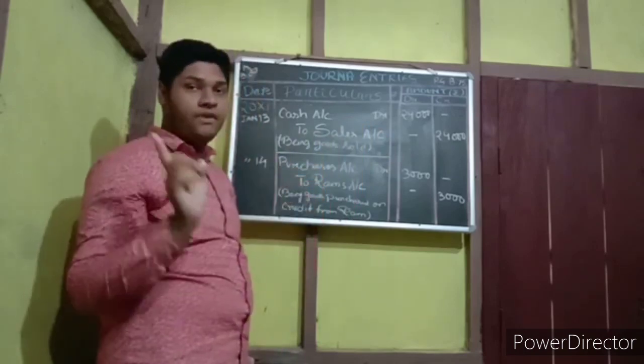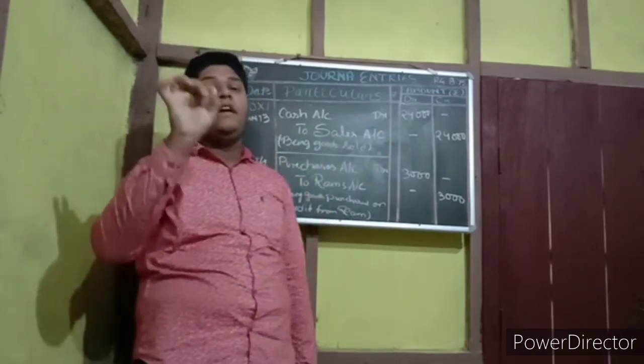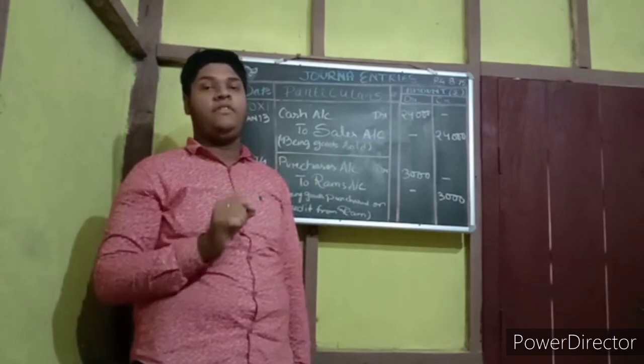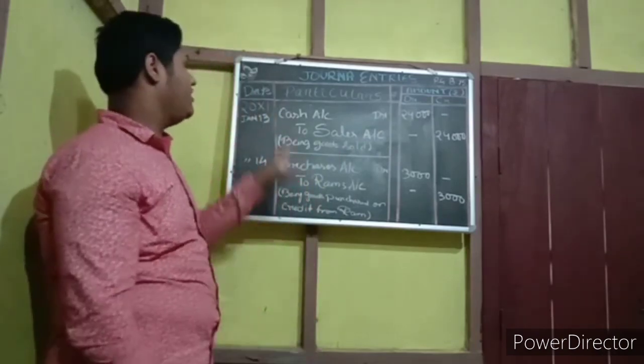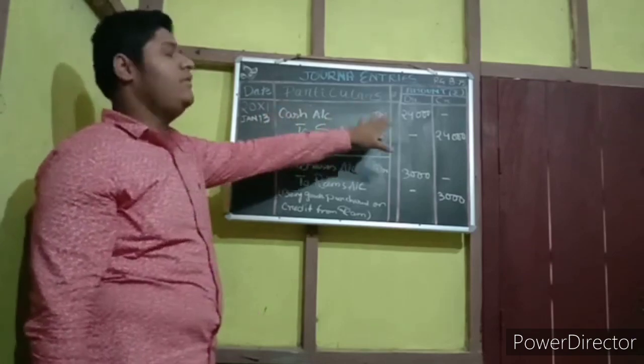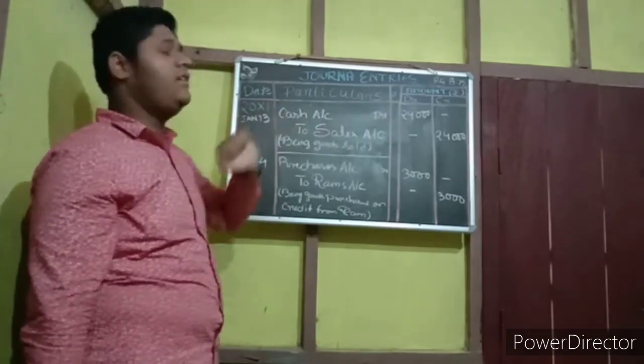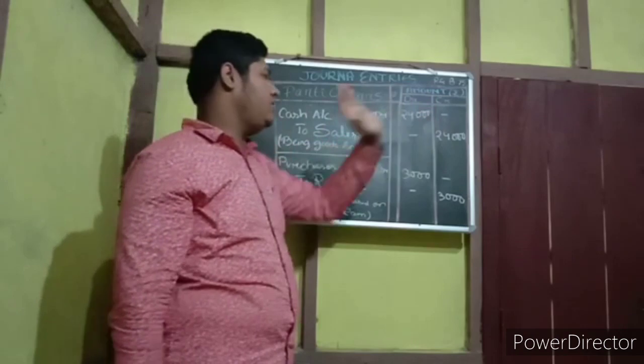But in the previous entry, we wrote purchase on debit. Why? Purchase is an expense, and cash is also going out, so it is on credit. But now you are receiving the cash. That's why cash account debit and sales account credit. And the amount is 24,000 respectively.